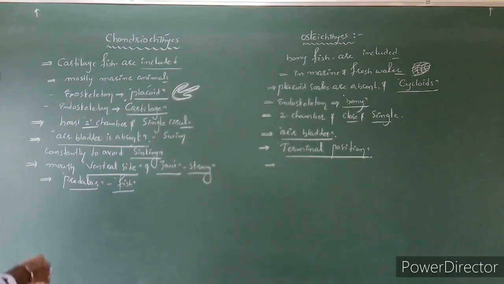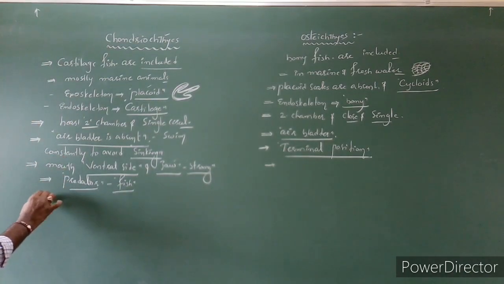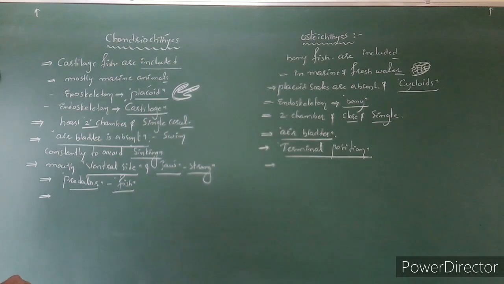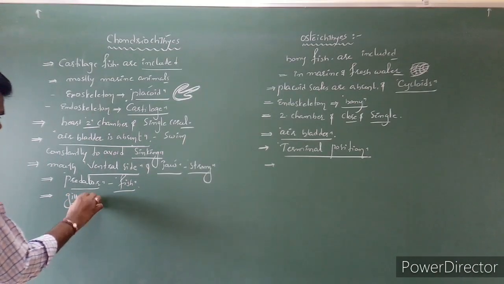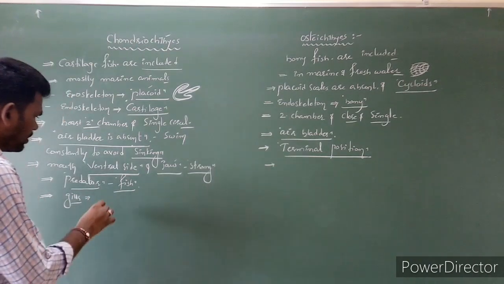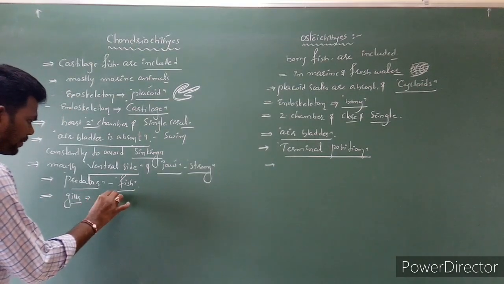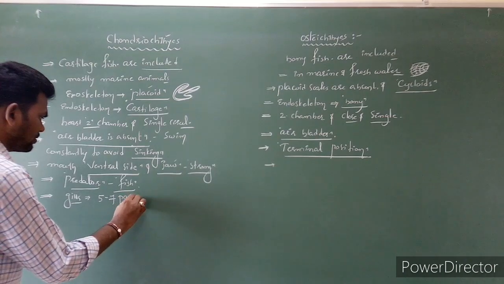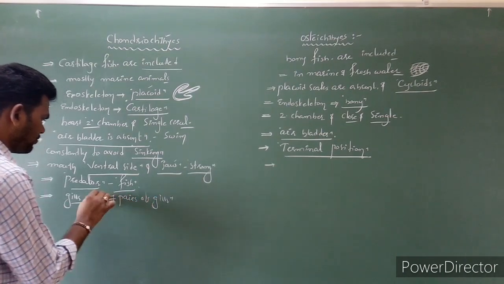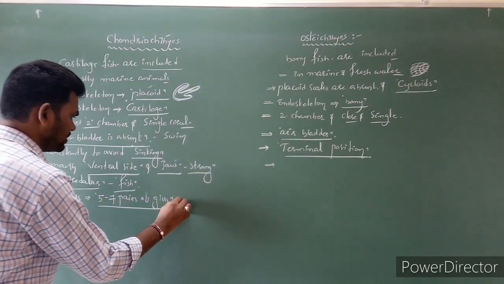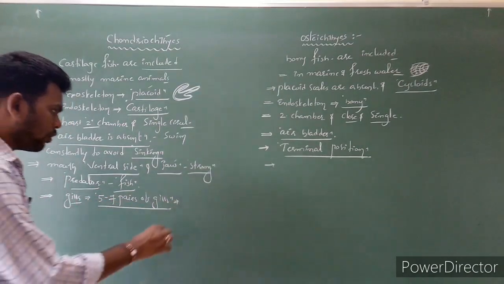Clear? Next, one more character: gills. In Chondrichthyes, 5 to 7 pairs of gills are present. These are open gills.